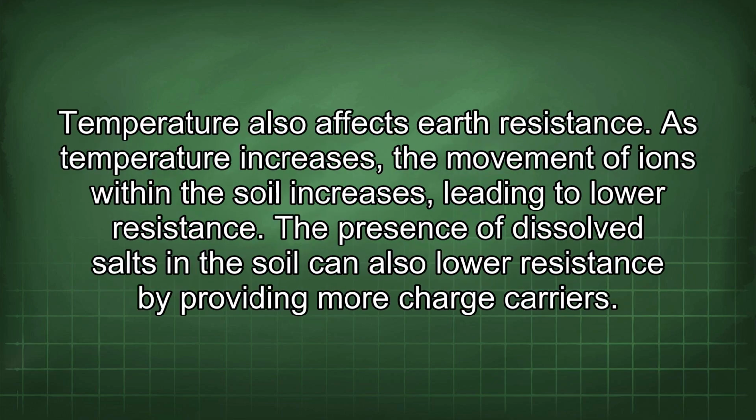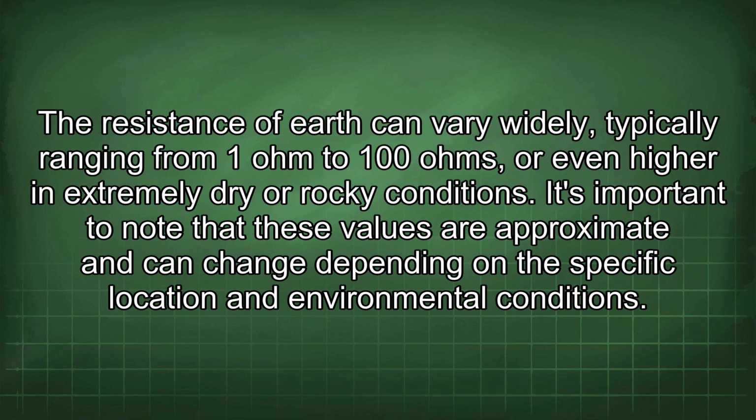Temperature also affects earth resistance. As temperature increases, the movement of ions within the soil increases, leading to lower resistance. The presence of dissolved salts in the soil can also lower resistance by providing more charge carriers. The resistance of earth can vary widely, typically ranging from 1 ohm to 100 ohms, or even higher in extremely dry or rocky conditions. It's important to note that these values are approximate and can change depending on the specific location and environmental conditions.